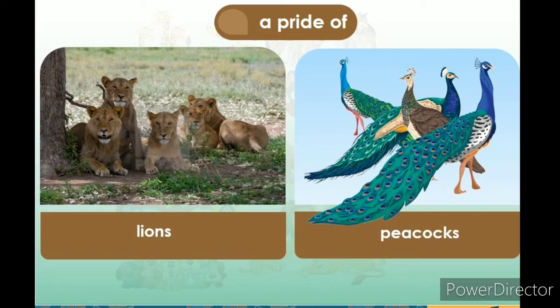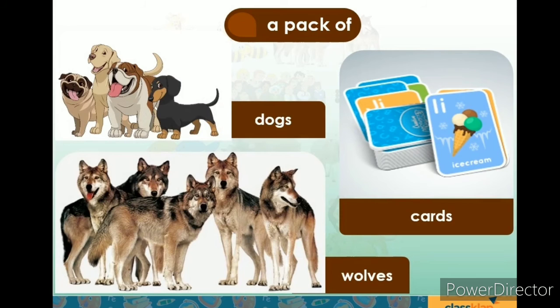Right children? The next one is a pack of dogs, a pack of cats and a pack of wolves. These example nouns use the same collective noun, a pack of.